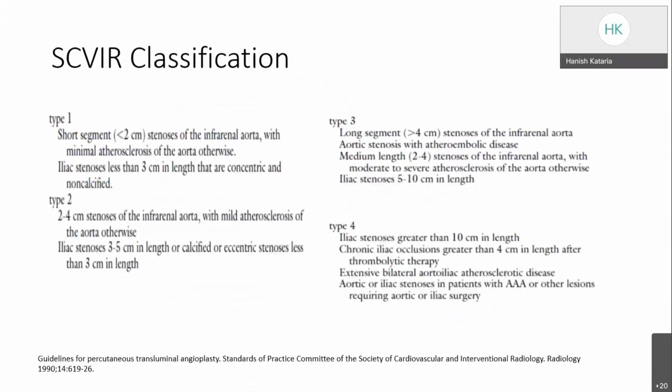This is another classification, given by the Society of Cardiovascular and Interventional Radiology in 1990, which also divides aortoiliac lesions into 4 types, but this classification does not include involvement of the common femoral artery.